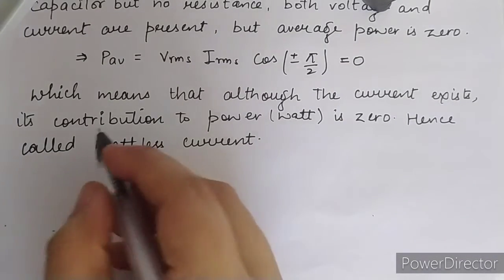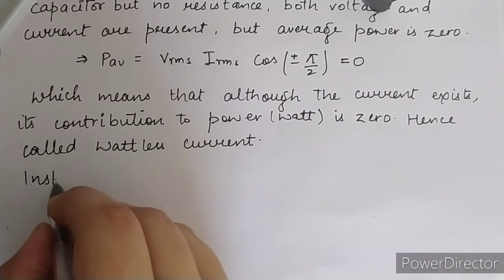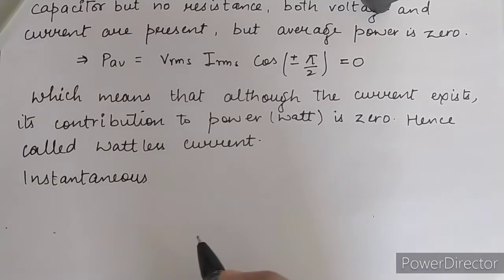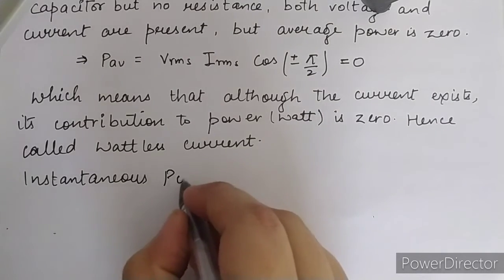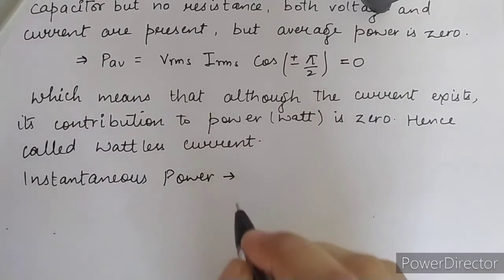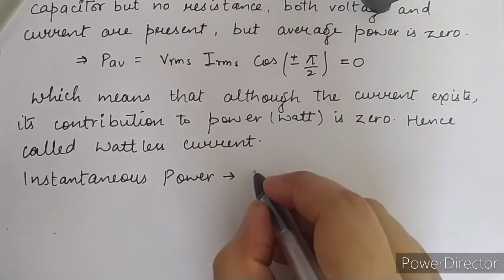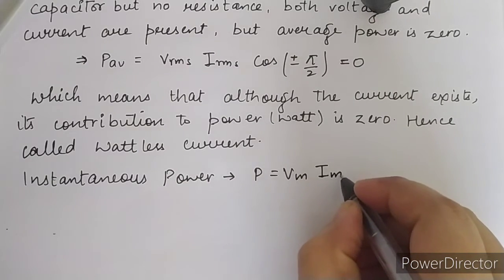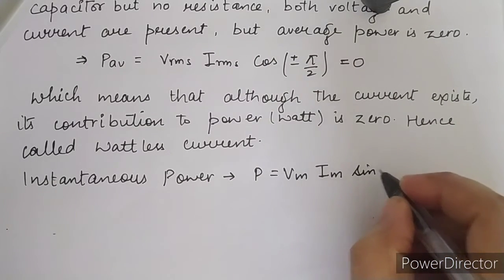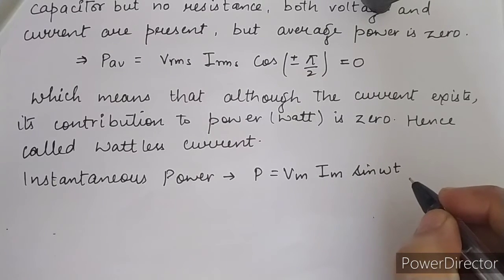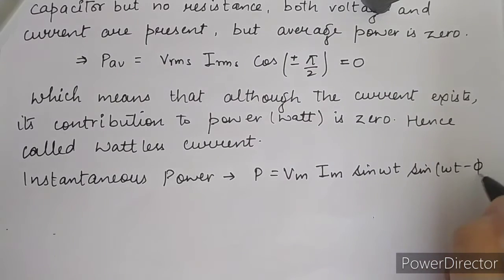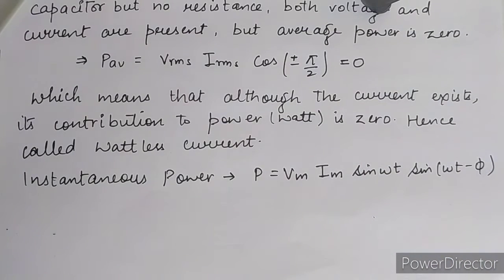And if we discuss the instantaneous value of power, what is the instantaneous power? P is equal to the peak value of voltage times the peak value of current, sine omega t, and sine omega t minus phi. The same formula we used in yesterday's average power topic.